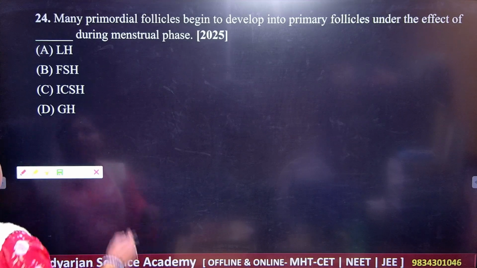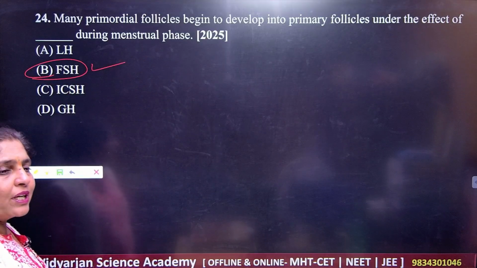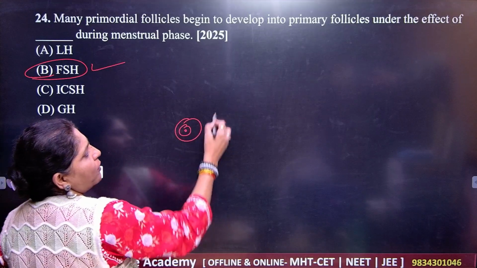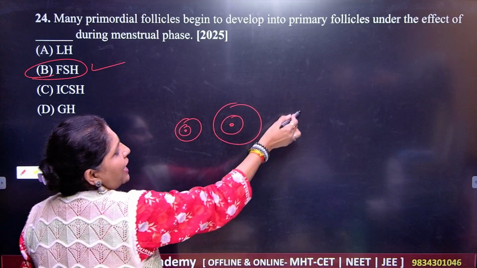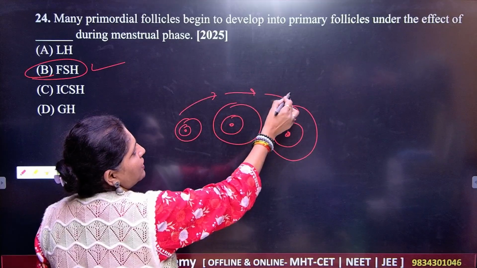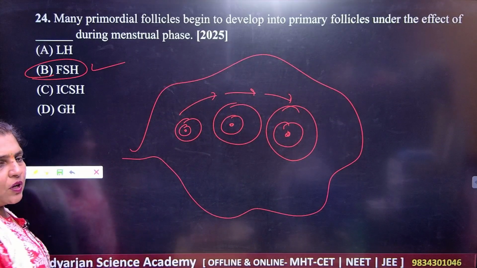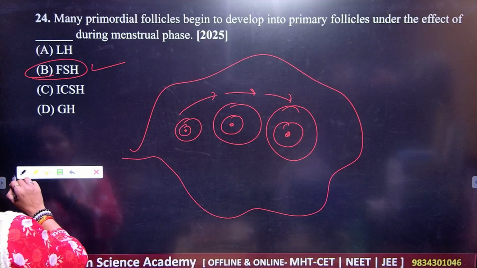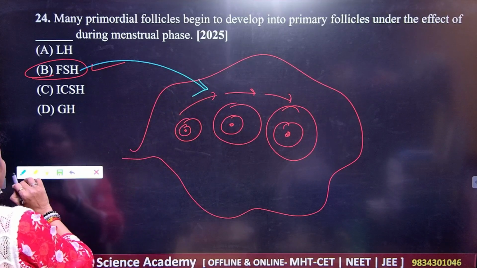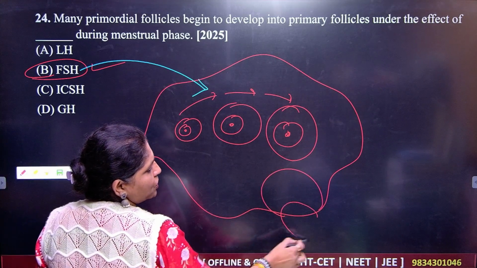So your answer here is FSH. It gives the proliferative phase, meaning the development of the ovum inside the Graafian follicle. This is the proliferation inside the structure of the ovary. This is brought about under the influence of FSH. And you know that once the ovum is developed, there will be ovulation.